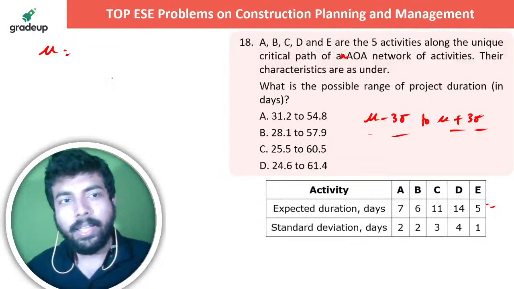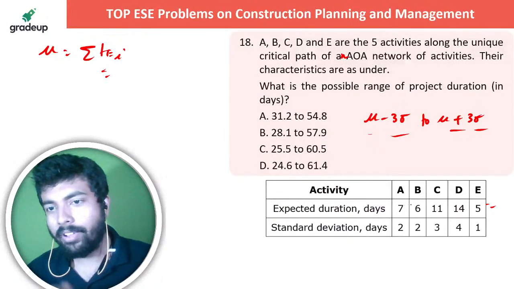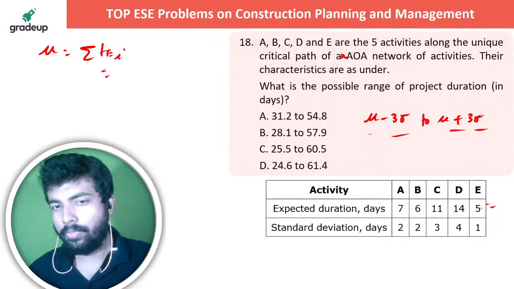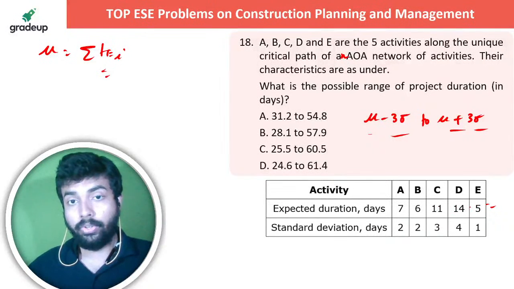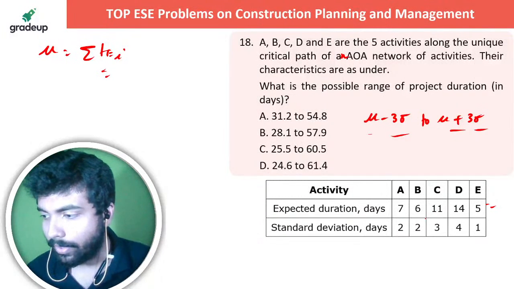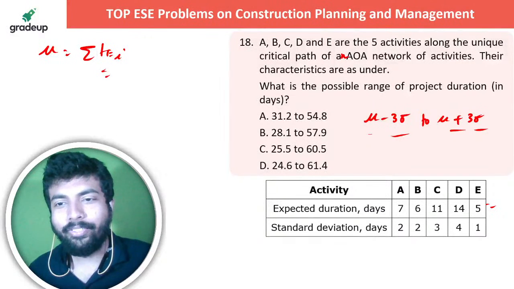What is the mu? Mu is the summation of the expected times. So it's 7 plus 6 plus 11. 13 plus 11, 24, 24 plus 14 कितना है दोस्त?